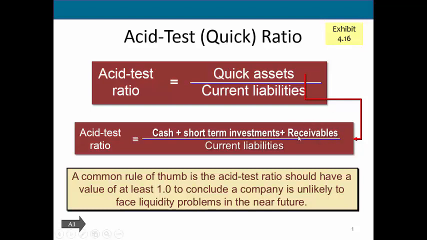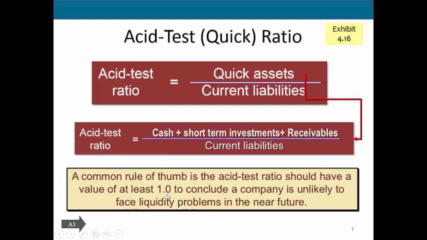If you'll remember, the current ratio is telling us, do we have enough assets to cover our liabilities as they're coming due? So the acid test ratio also does that, but it's more stringent because it's looking at, do we have enough cash or things that are fairly close to cash to pay our current liabilities as they come due. Now, a common rule of thumb is to have an acid test ratio or a quick ratio of at least 1.